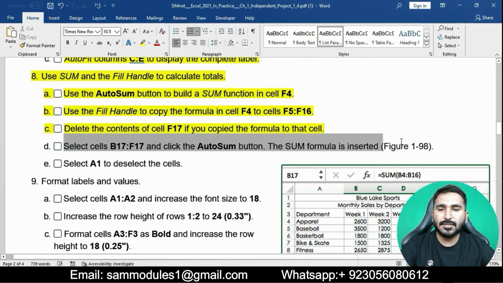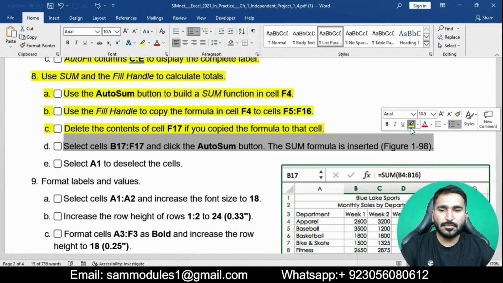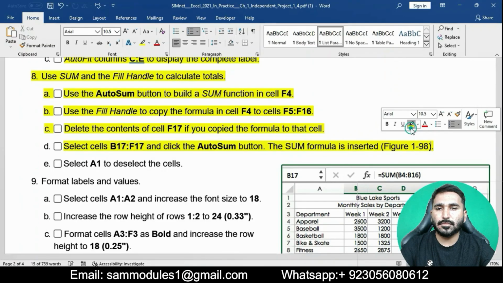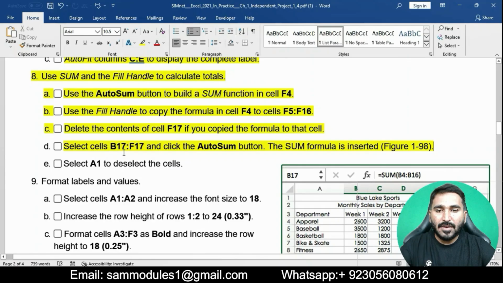The next point is point D: select cells B17 to F17 and click the AutoSum button. The SUM formula is inserted.